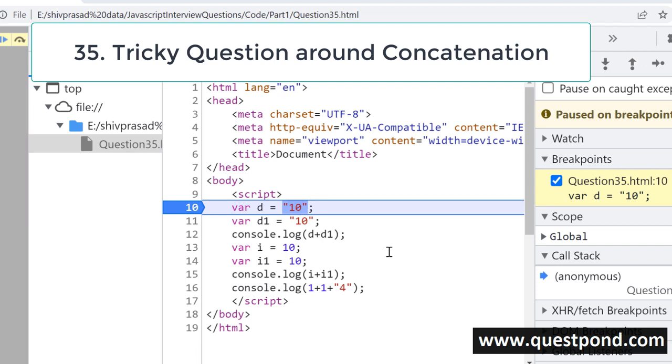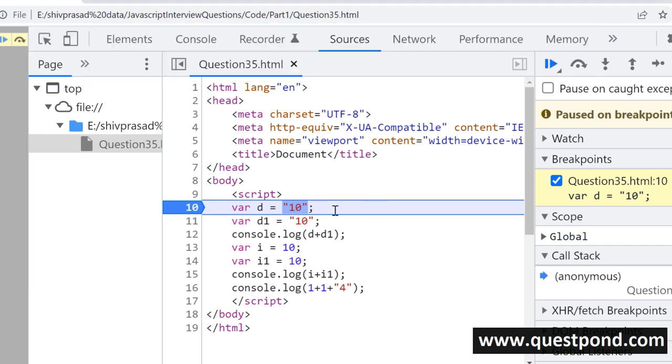This question basically tests your knowledge around numerical data types and also the awareness of how unwanted concatenation can lead to buggy code. So you can see here, in the first one, we have declared two variables where d equals "10", and d1 equals "10". If we say d plus d1, what will be the output? Remember that d and d1 are strings. Why is it a string? Because you put the value in double quotes. So what will happen here? It will actually do concatenation and not arithmetic addition.